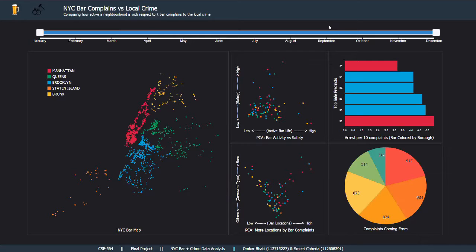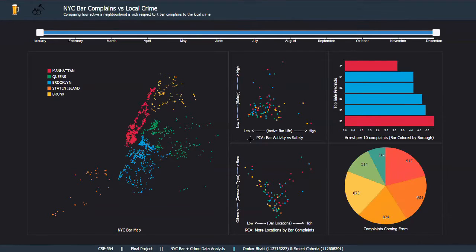Now, moving on to our visualizations, we can see there are 5 graphs over here. The first is a scatter plot containing the bar locations of every bar in the New York City area, and this is color coded by the boroughs. We have made two PCA graphs using attributes such as felony crimes, complaint counts, misdemeanor crimes, and total bars. We are able to plot two PCA scatter plots over here.